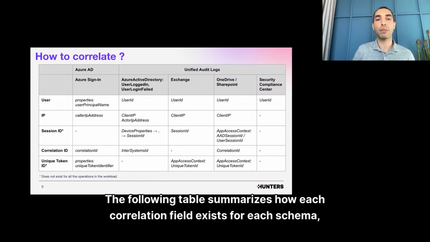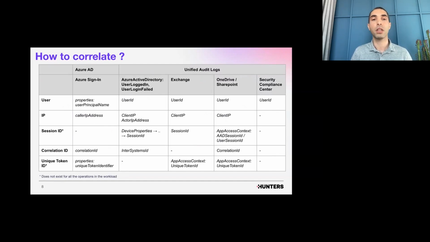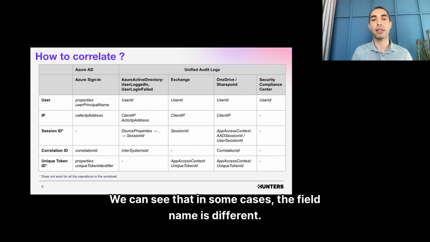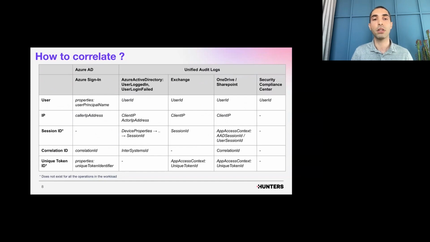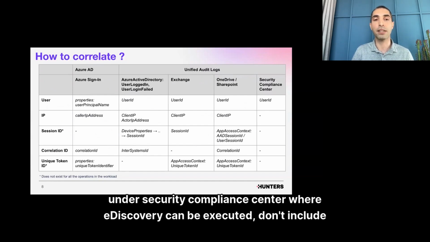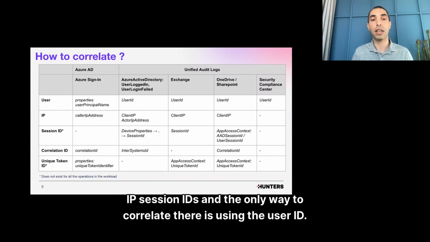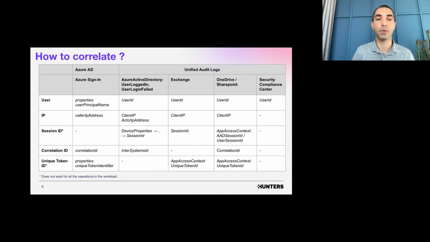The following table summarizes how each correlation field exists for each schema, if any. We can see that in some cases, the field name is different, and in some cases, there is no field name at all. For example, most operations under Security Compliance Center, where e-discovery can be executed, don't include IP or session IDs, and the only way to correlate there is using the user ID.